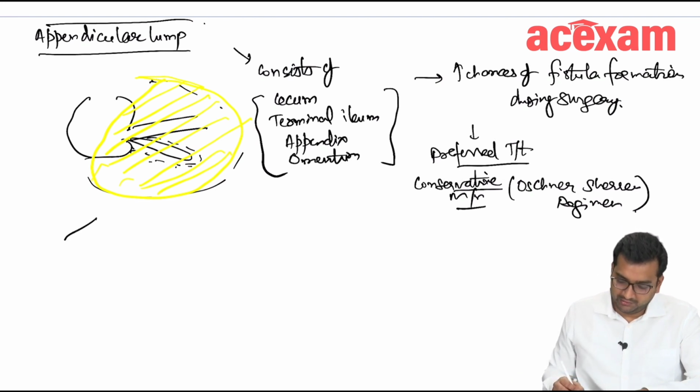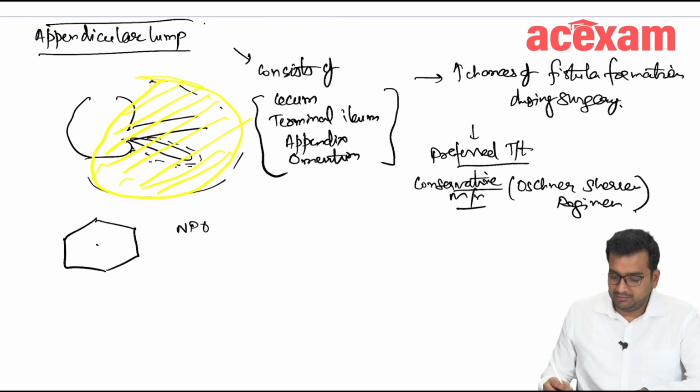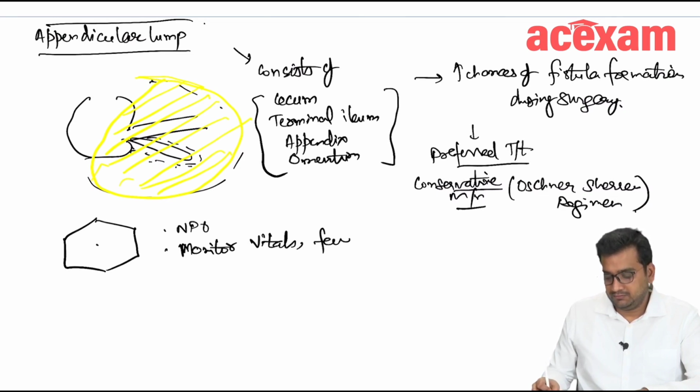In Ochsner-Sherren regimen, we will keep the patient nil per oral. We will monitor vitals, fever, and size of lump.